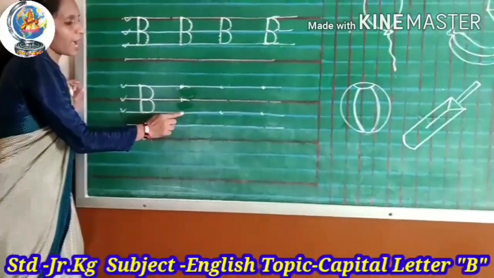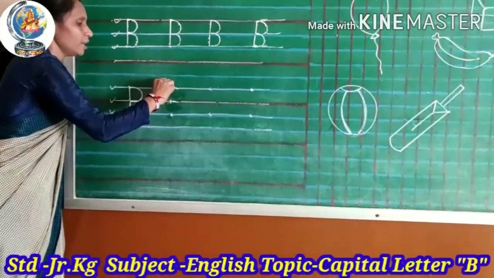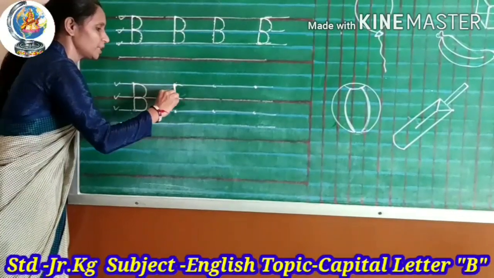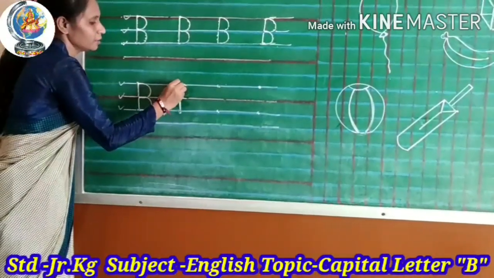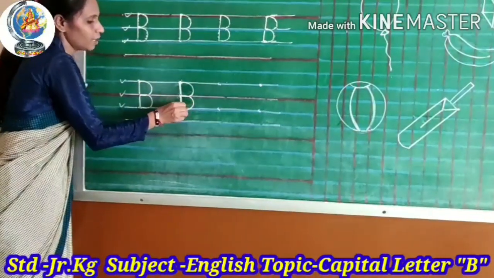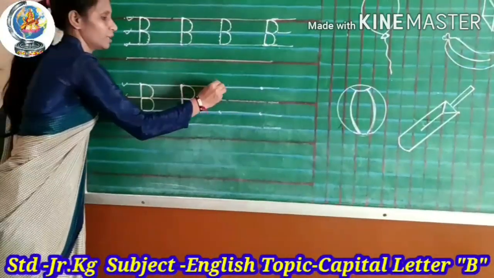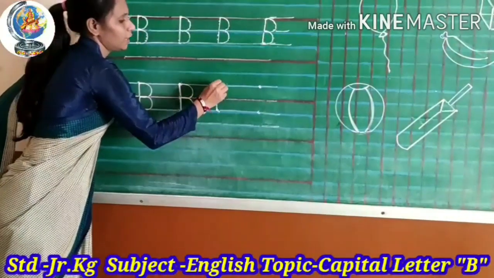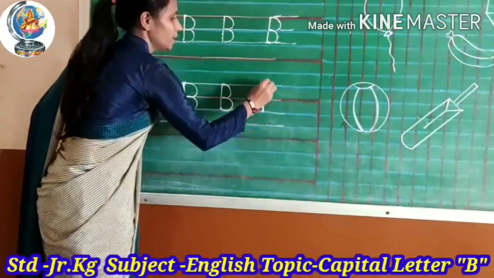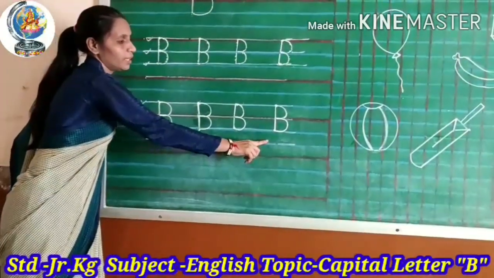Repeat again. 2 dots are given here. Put your pencil. First to third line, join the 2 dots, make a standing line. And first to second line, curve. And second to third line, again curve. Make capital letter B. This way, complete capital letter B.